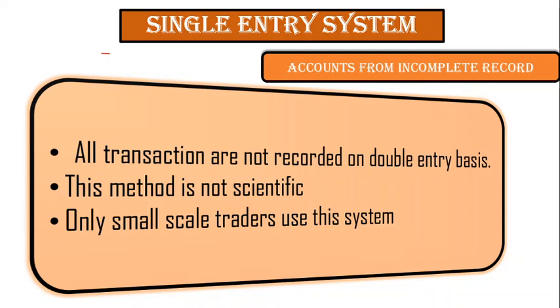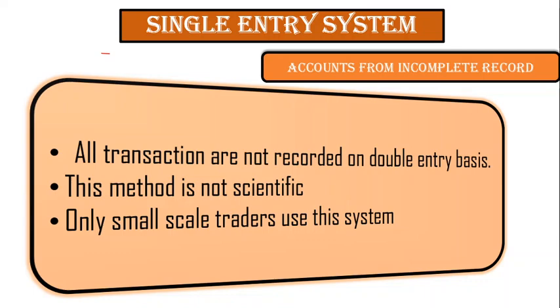They don't have the knowledge of accounts, so they just keep a simple record of what comes in, what they have, how much they sold, what cash is coming in. They do not keep a record of their cart, though it's a property for them, and they do not charge any depreciation on that. So it's an incomplete record. There is a separate chapter on single entry system in class 11th, so we'll learn more about it in that chapter. So there are two systems of accounting, that is single entry system and double entry system.